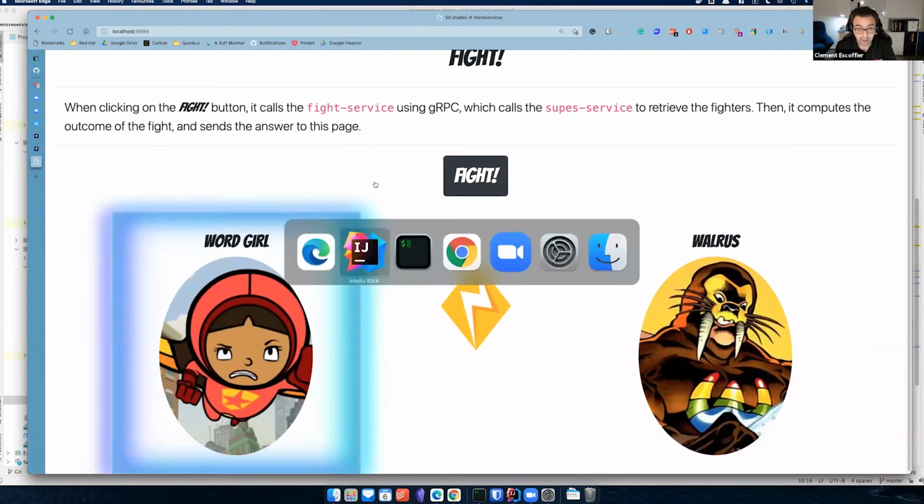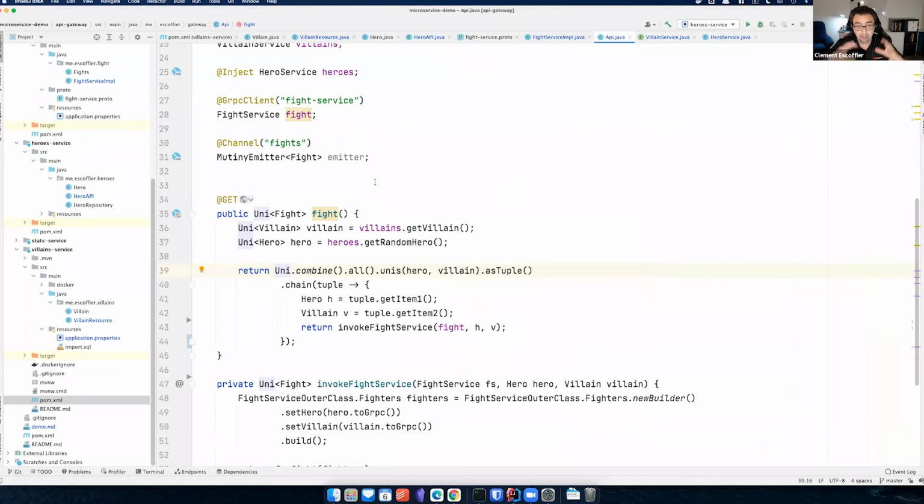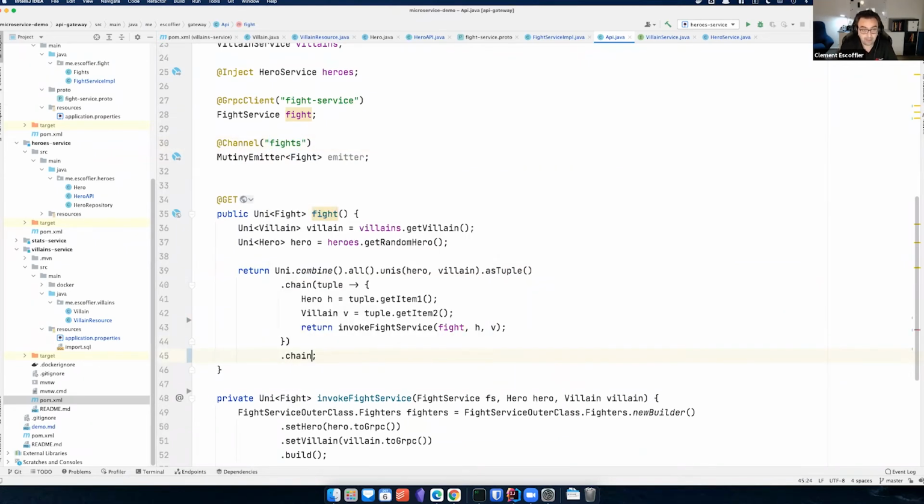So what I wanted to do too is to send that outcome to Kafka. So to do this, I use an emitter. An emitter is an object that will send a message to a channel, and here we want to send the fight outcome to the fight channel. So I'm going to do that here. Let's call my emitter. emitter.send(fight), and that's it.